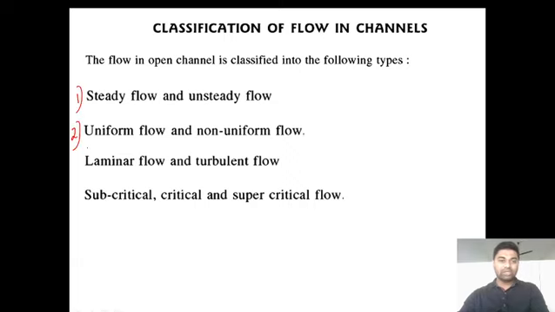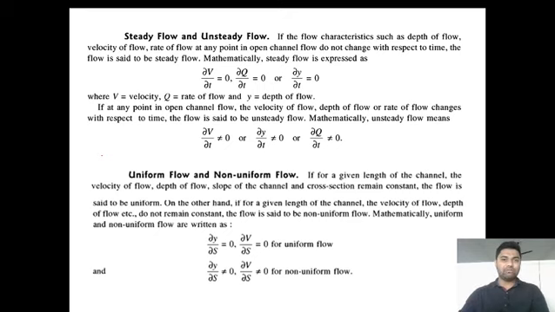The second is uniform flow and non-uniform flow. The third one is laminar flow and turbulent flow. The fourth one is subcritical, critical and supercritical flow. These are the classification of flow through an open channel: steady and unsteady flow, uniform and non-uniform flow, laminar and turbulent flow, subcritical, critical and supercritical flow. Now let us see each type of flow in detail.